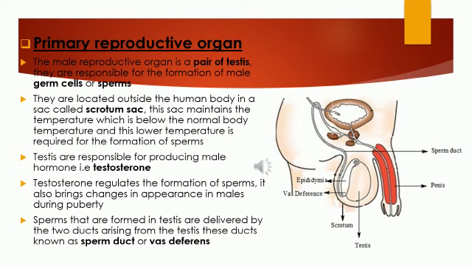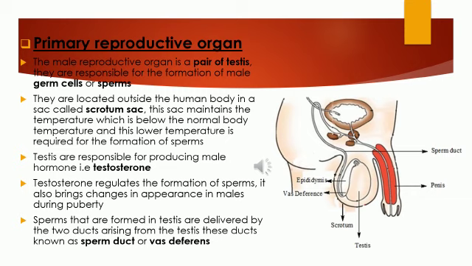Okay. And this testosterone regulates the formation of sperms. So what is the function of this hormone? It regulates the formation of sperms. And it also brings changes in appearance in males during puberty. We studied, children, the common changes that we see in case of males. That is due to hormone secretion. So which is that hormone? It is nothing but testosterone, which helps in the changes in appearance when males reach the stage of puberty.